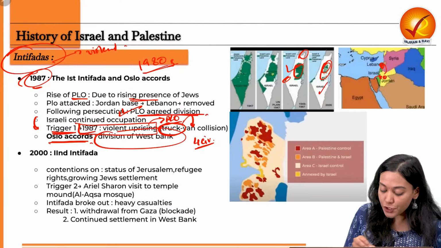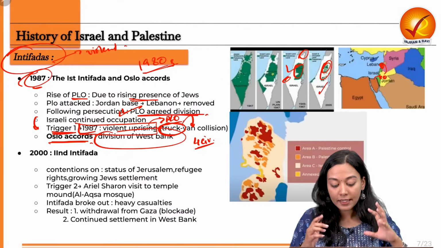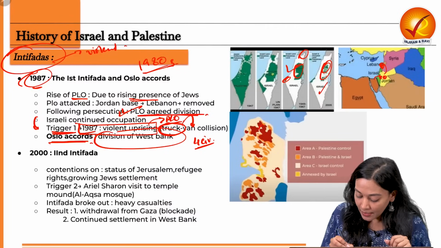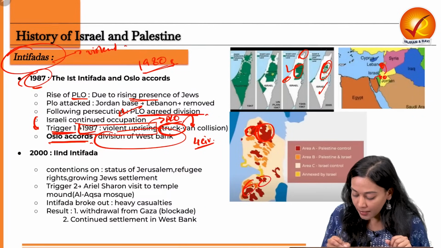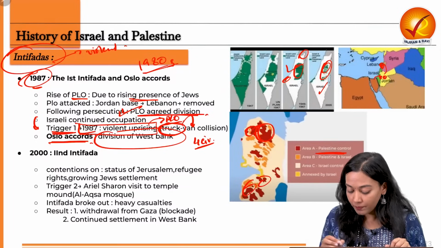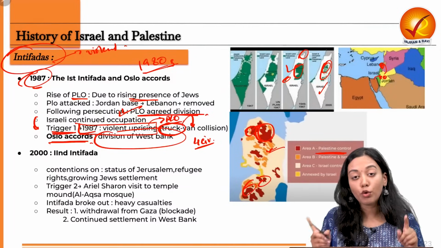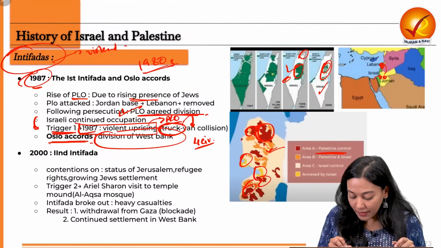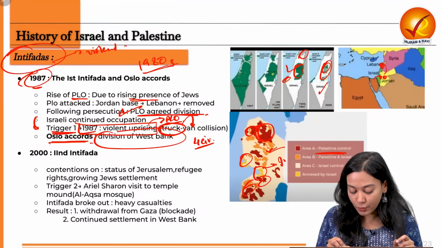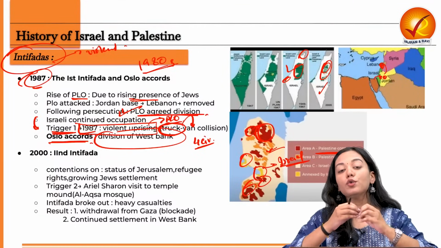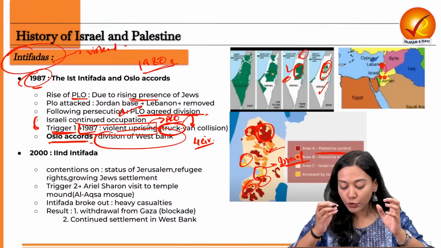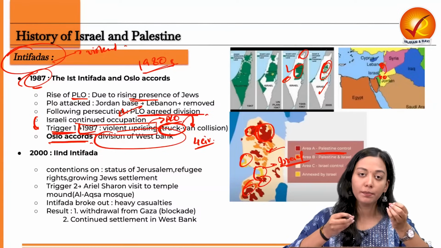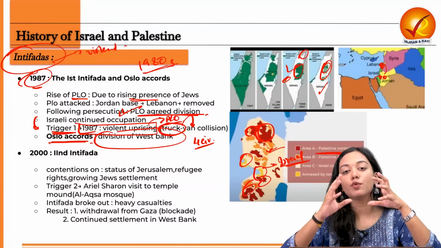This led to the division of the West Bank in order to make sure whose territory is whose. So basically the red region will now be directly under Palestinian control. The orange region will be under both Palestinian and Israeli control, and the yellow region will be completely considered to be annexed by Israel. Now the Oslo Accords were struck in order to clear the standing and the position of the occupations by Jewish people and the Palestinian people in the region of the West Bank.